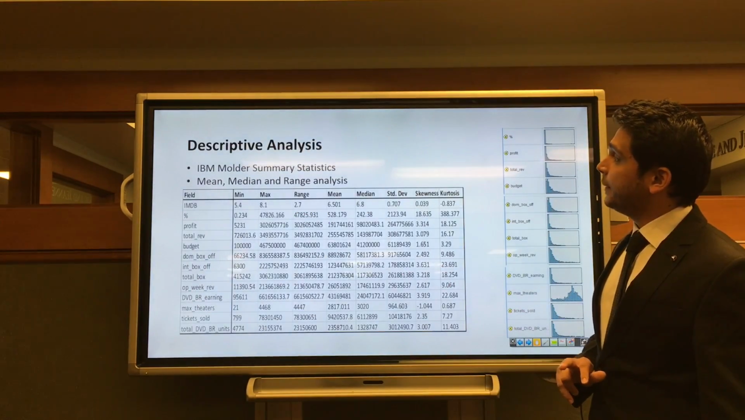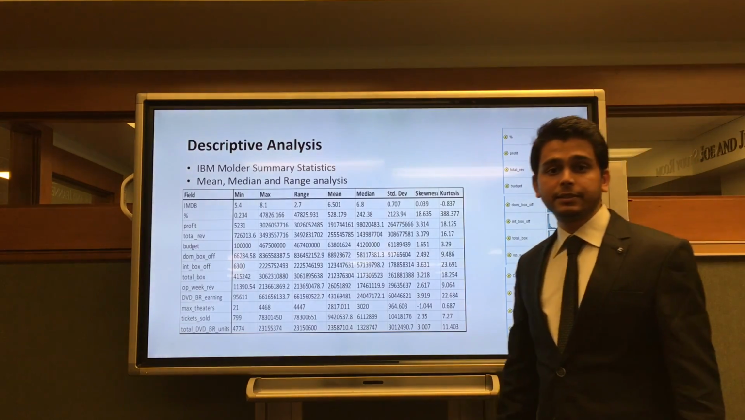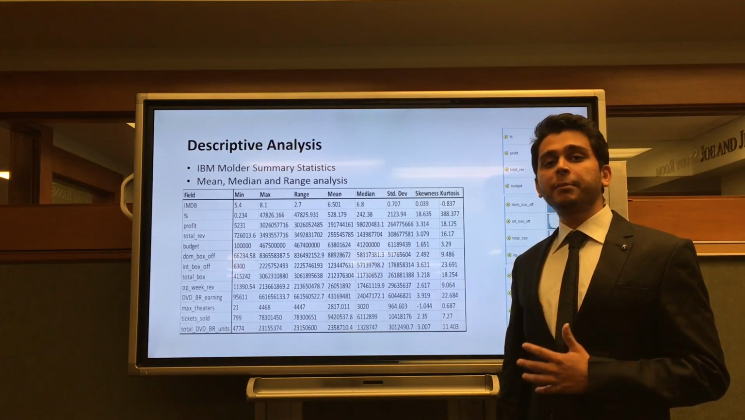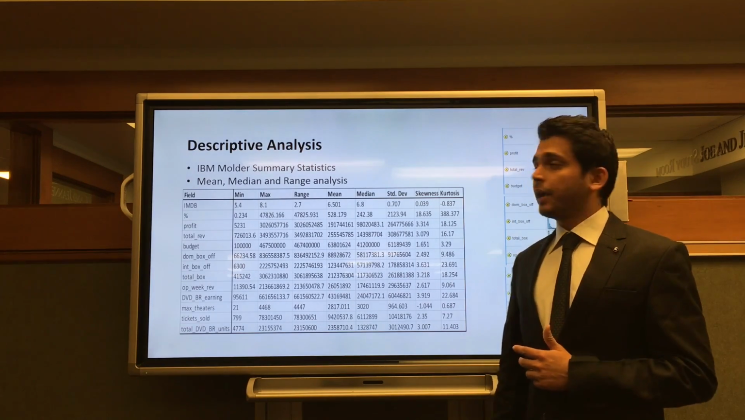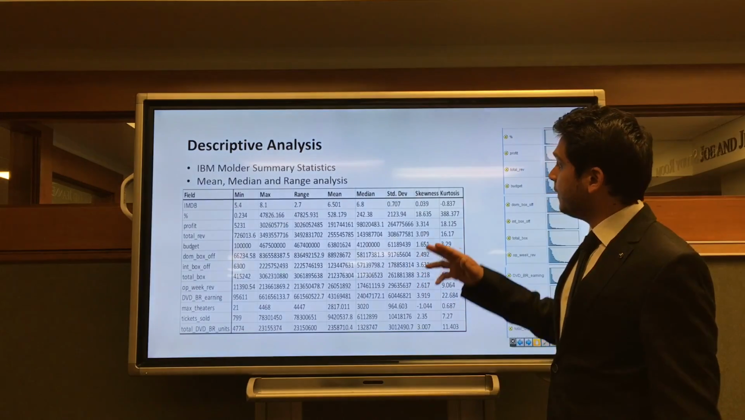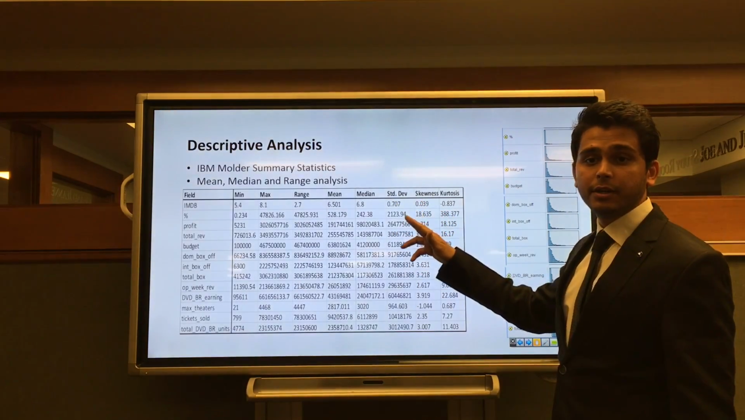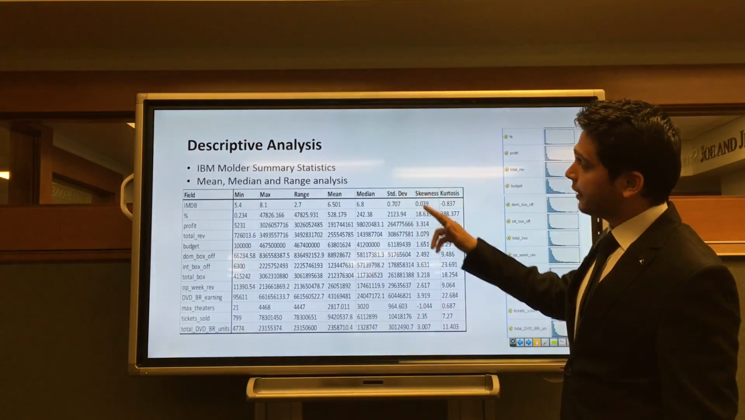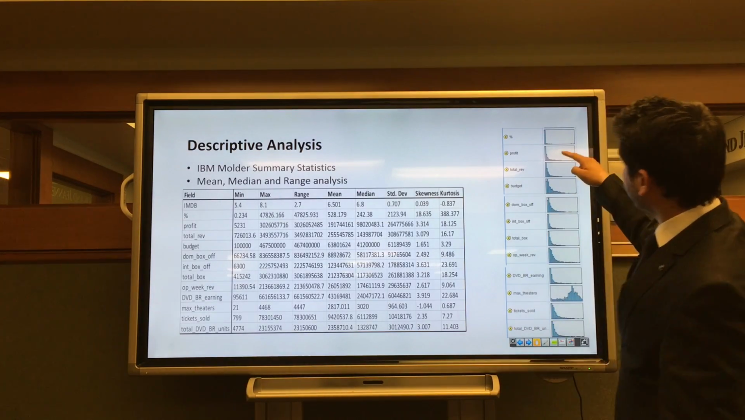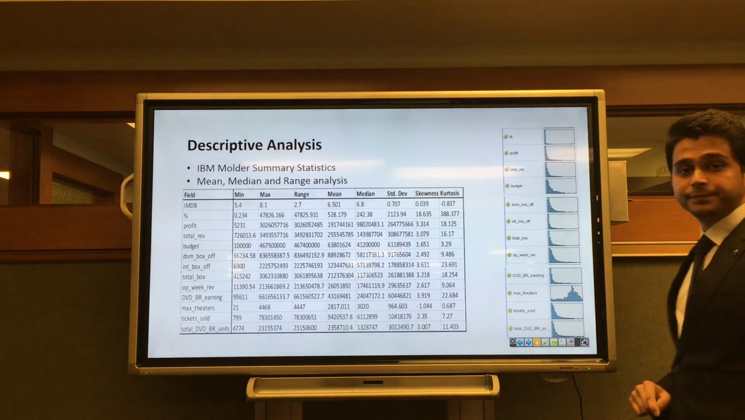Then comes the part of descriptive analysis. To get better insights into the data, we processed the data in IBM Modeler and Tableau to gain more knowledge of the data which we have. We analyzed the mean, median, and standard deviation of all the independent and dependent variables. We also found out that most of our data is skewed.